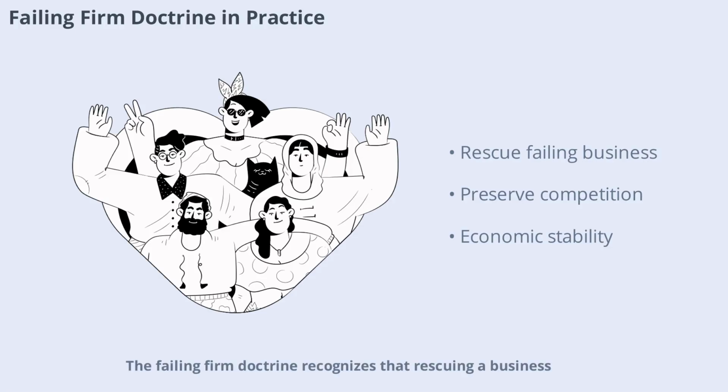Failing firm doctrine recognizes that rescuing a business that would otherwise exit the market can be pro-competitive. This is especially relevant in insolvency-driven acquisitions, where combinations may prevent market disruption. The CCI weighs failing firm considerations as part of its overall balancing exercise, supporting approvals that preserve competition and economic stability.